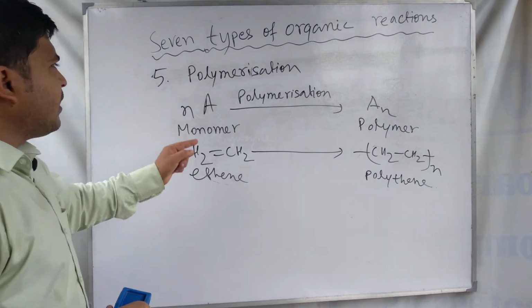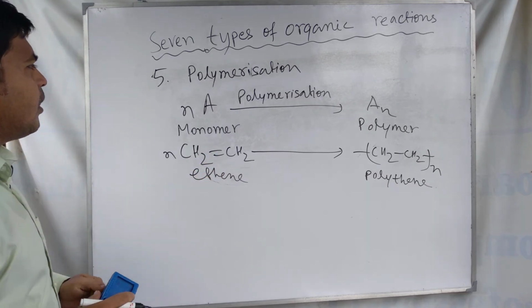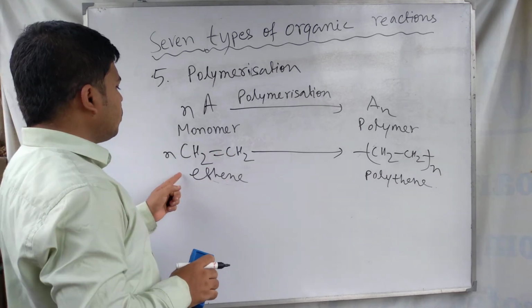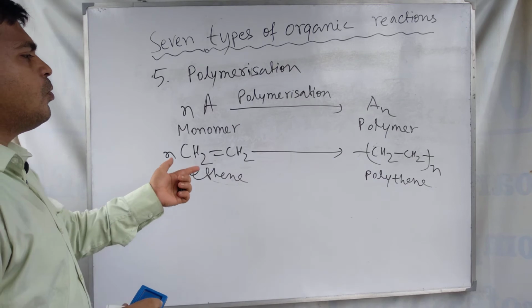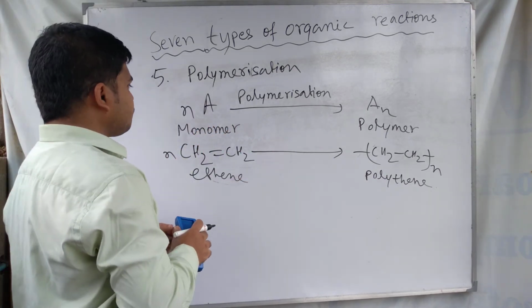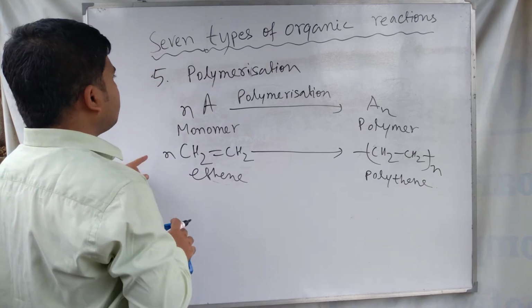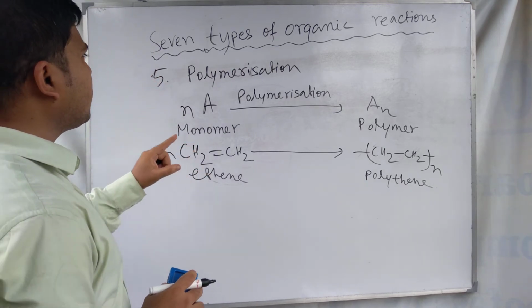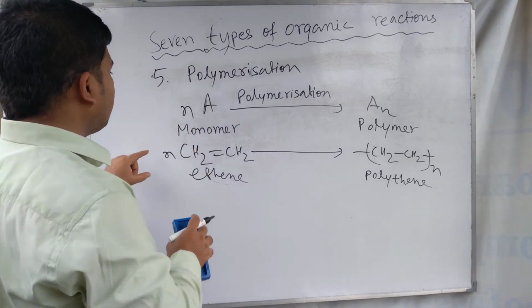This is an example of polymerization reaction. Here n number of ethene monomers combine to form polythene. So our fifth kind of organic reaction is polymerization reaction.